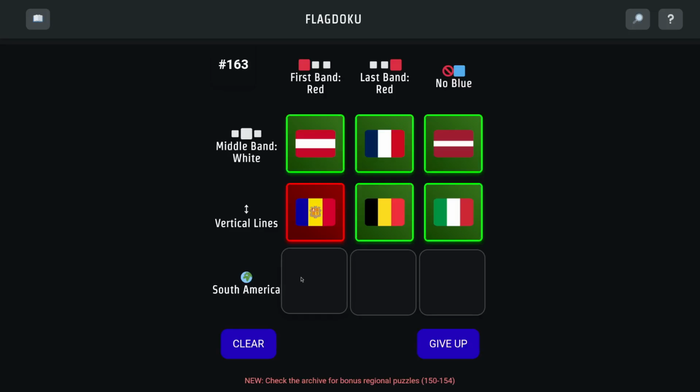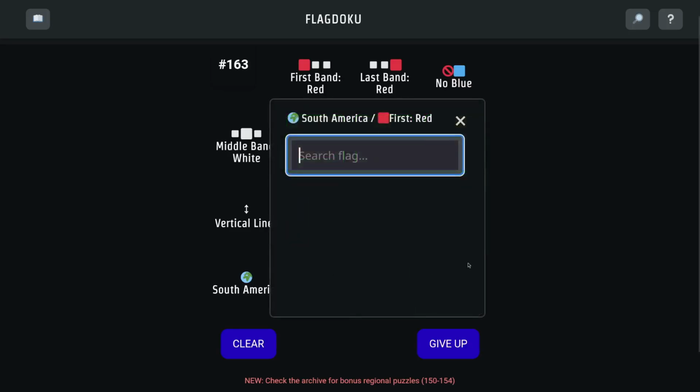Bolivia might have red in its first band. Oh wait, no. Peru does for sure. Peru is right? Is it red, white, red?